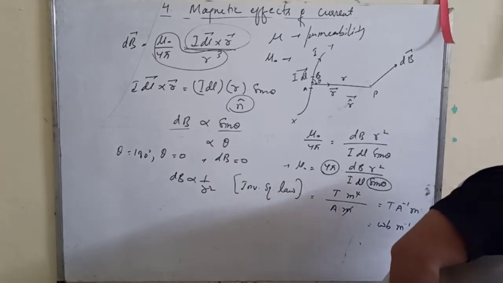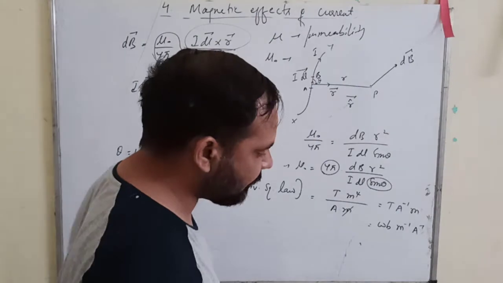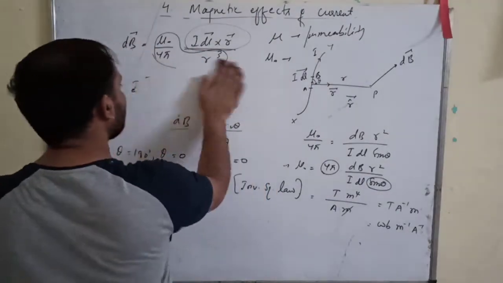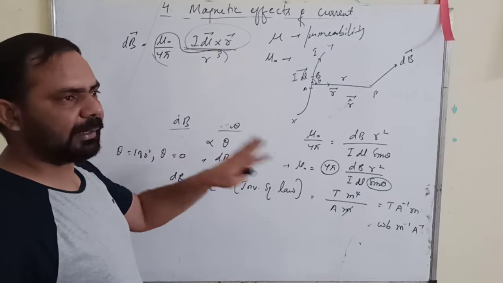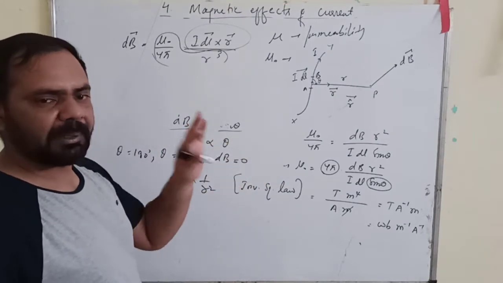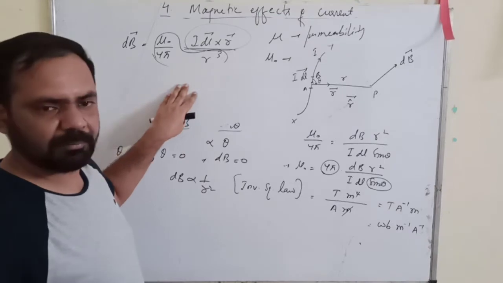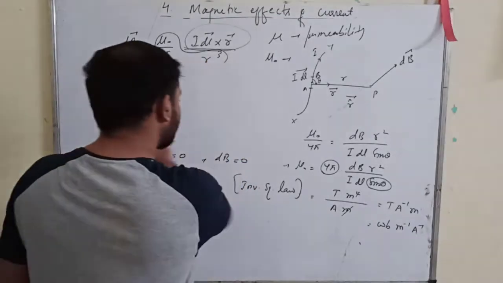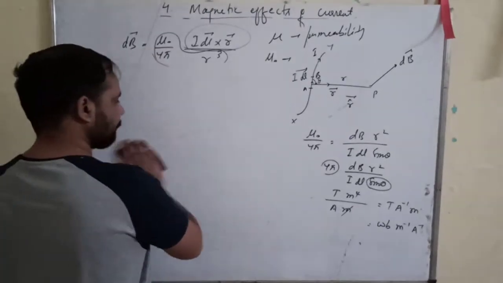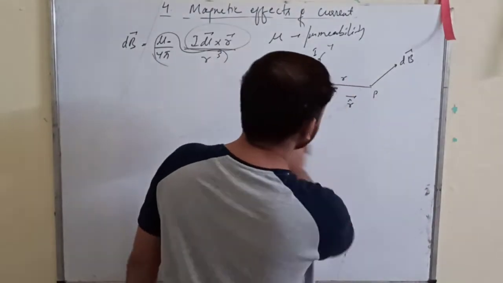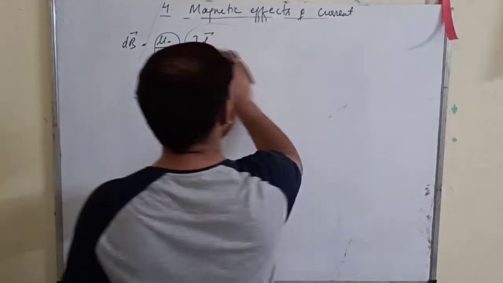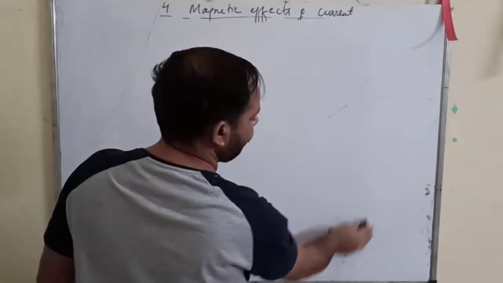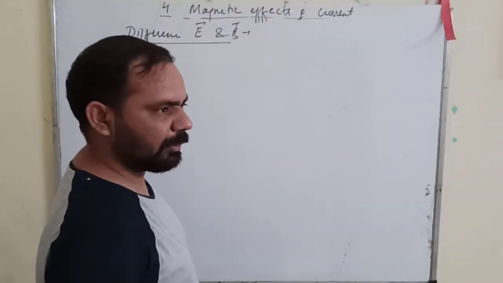Okay, now we move on to the next topic, and that is the difference between electric and magnetic field. So here we discussed how you find the magnetic field at a point by the general method, by the definition of the Biot-Savart law. How you find its direction, magnitude, everything. Okay. Difference between electric field and magnetic field. What is the difference between the two?